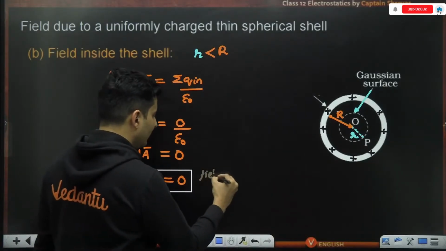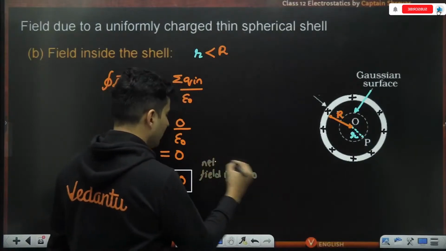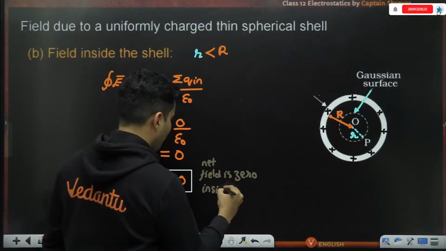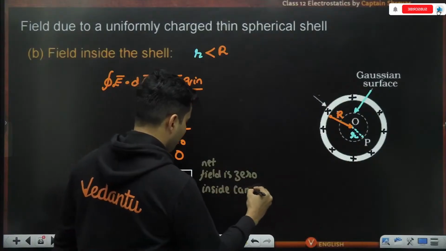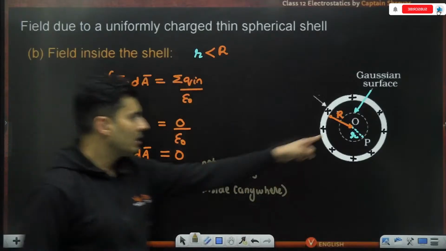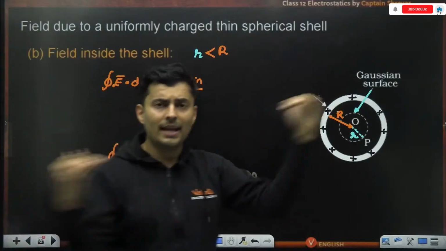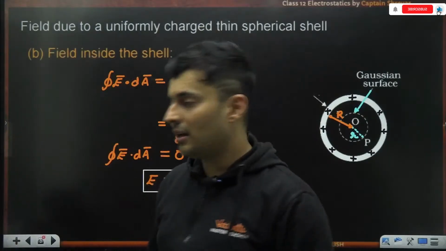So the net field is 0 inside, anywhere. Anywhere you go inside, it is 0. It doesn't matter, it is 0. All the fields will cancel out each other. That is the interesting part for a shell.